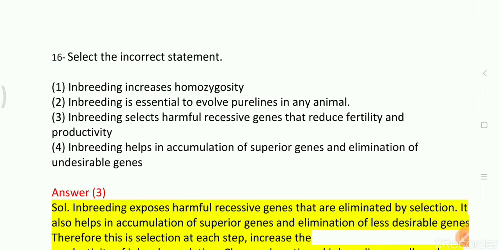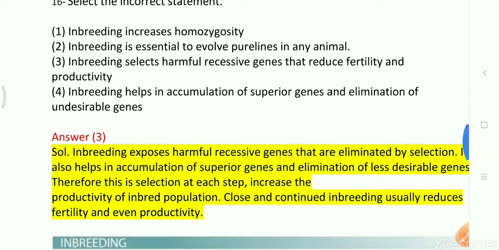So answer 3 will be true because this is the incorrect statement about inbreeding, and the rest 3 are correct statements. So inbreeding exposes harmful recessive genes that are eliminated by the selection. It also helps in accumulation of superior genes and elimination of less desirable genes. Therefore the selection at each step increases the productivity of inbred populations. But continued inbreeding usually reduces the fertility and even productivity.